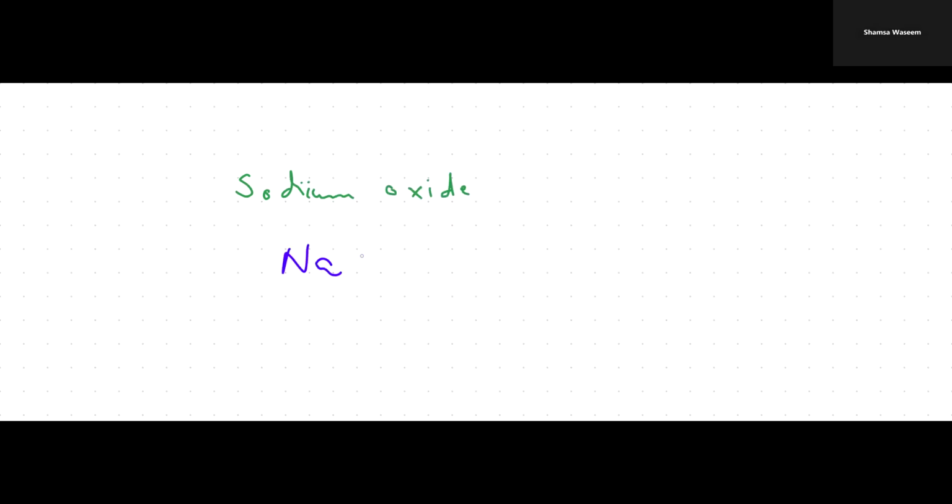Let me tell you what the difference is between oxygen and oxide. Oxygen is an atom, which exists as a diatomic molecule, or you can write oxygen atom. And oxide is an ion of oxygen.